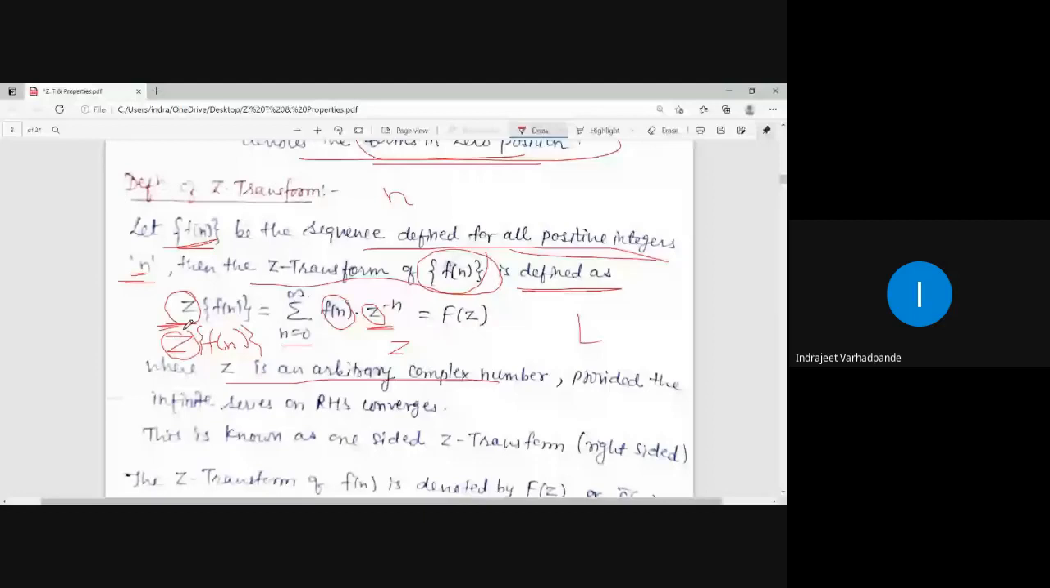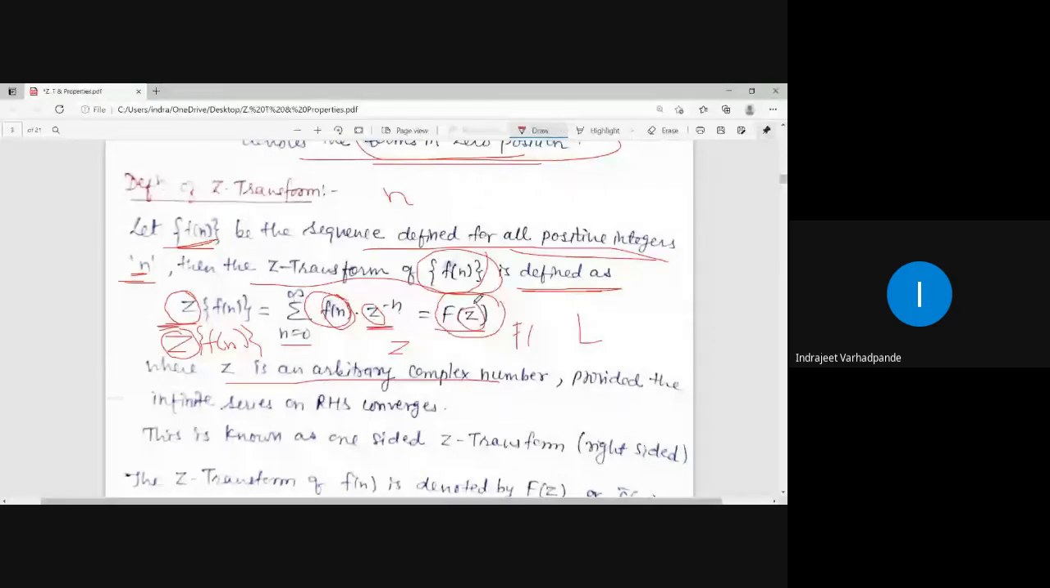So whatever sequence we have to take the Z transform of, that sequence should be multiplied by z to the power minus n, which ultimately gives a function, or answer, in the form of z, called capital F of z. In Laplace, the answer was obtained in the parameter s. We used to denote the outcome after the integral as f bar of s or capital F of s. Here it will be denoted by capital F of small z.